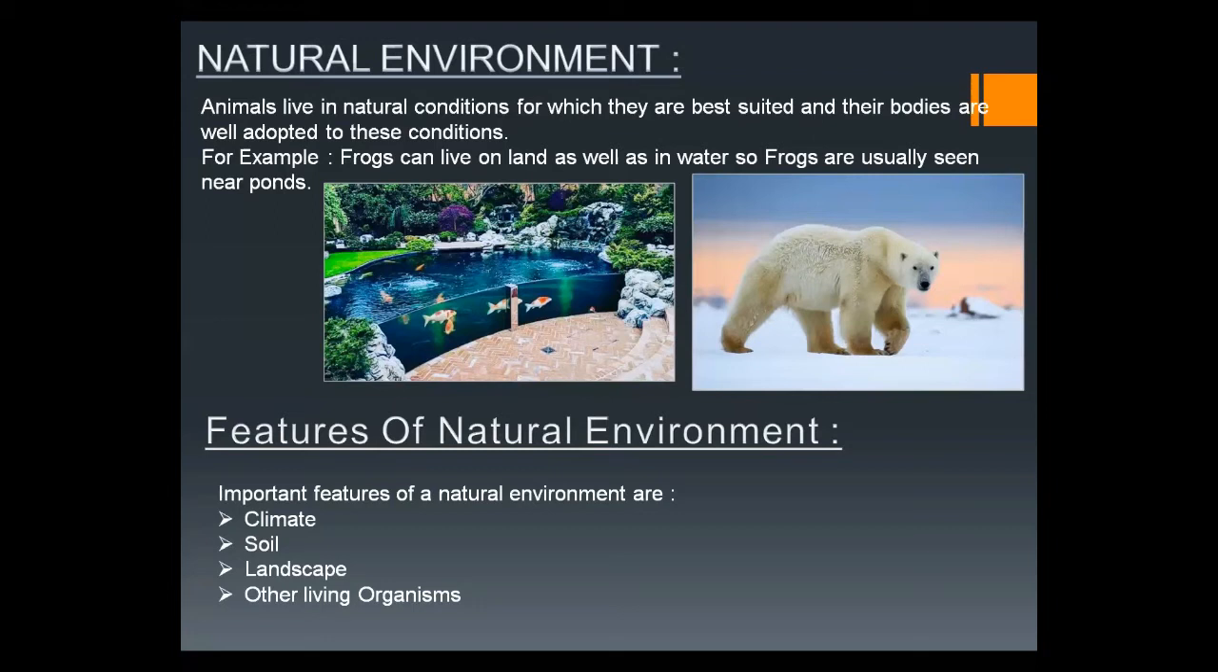But there are some important features which play an important role in the natural environment. As I told you, there is a variety of natural environments. These varieties are made by some features, some changes in the features. And what are these features? These features are the climate, the soil, the landscape, and other living organisms. The climate is different in different areas, the soil is different in different areas, the landscape is different in different areas. Okay, we will move one by one and share these features one by one.